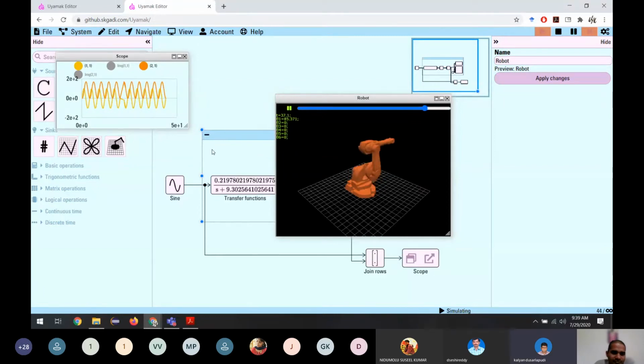The dimensions of the robot are fixed now, Suresh. Yeah, the dimensions are fixed. Only one joint. I mean, the dimensions are fixed.